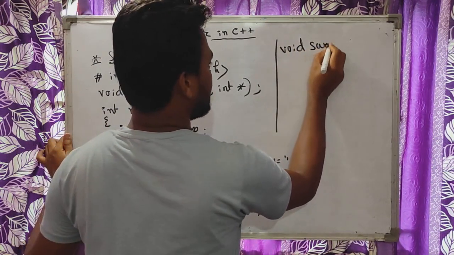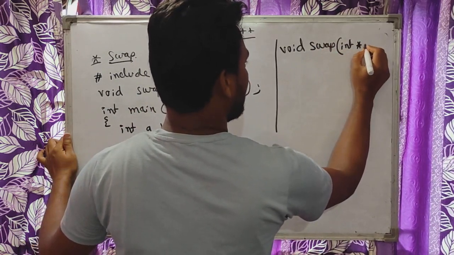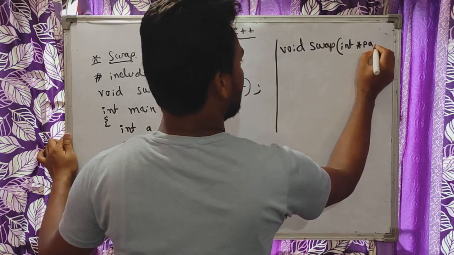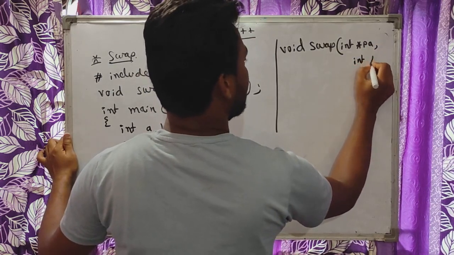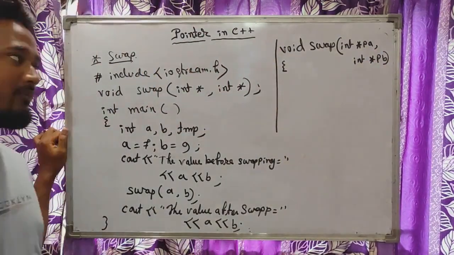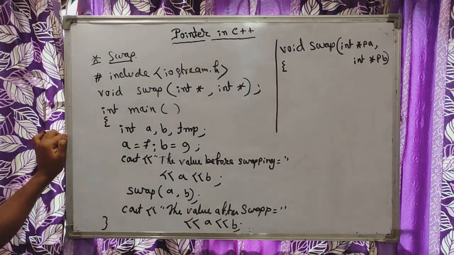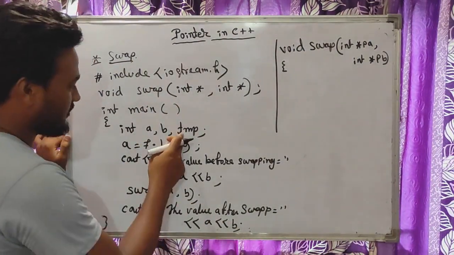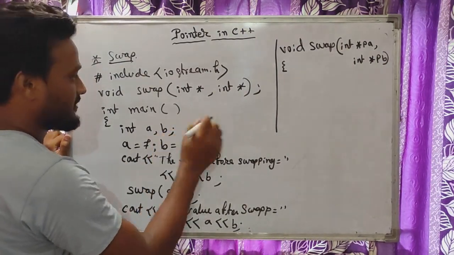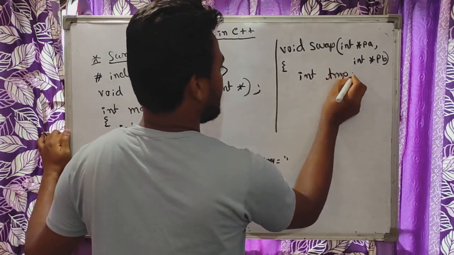Void swap, integer asterisk, suppose pointer a, comma, integer pointer b. So we are going to write the definition for this swap function. In this case we are going to swap the values. Temporary we cannot declare it outside, so let me declare one function variable, that is integer temp.